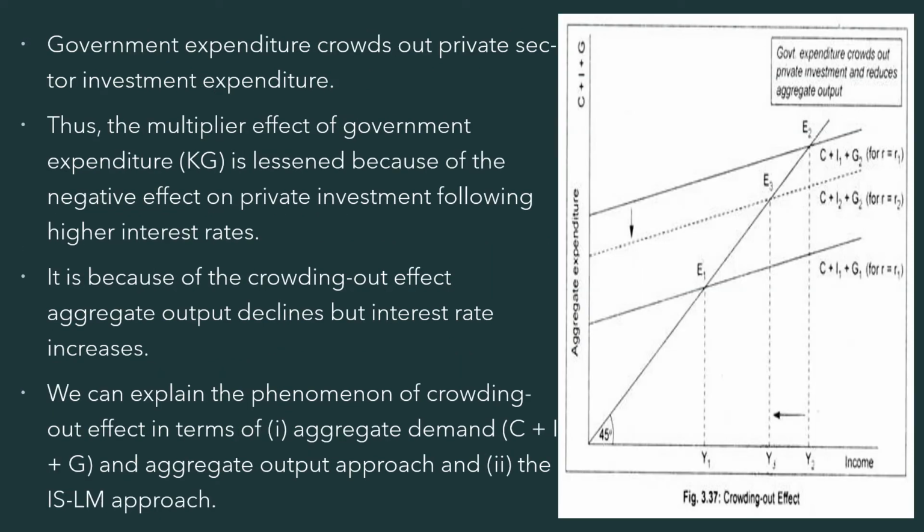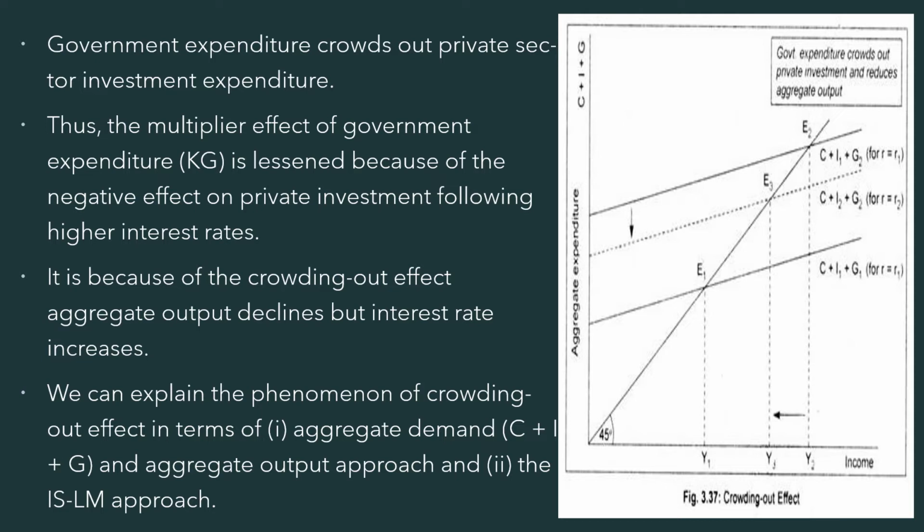Government expenditure crowds out private sector investment expenditure. Thus, the multiplier effect of government expenditure is lessened because of the negative effect on private investment following a higher interest rate. It is because of the crowding out effect that aggregate output declines but the interest rate increases.